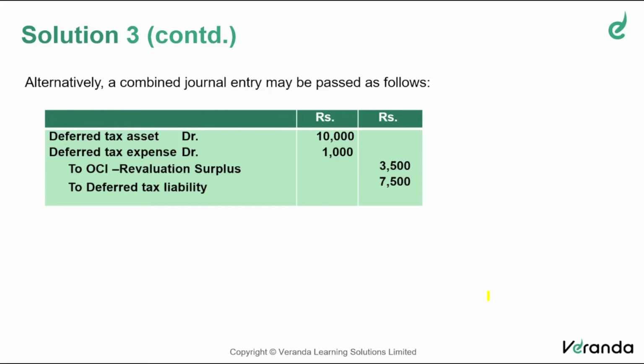So, friend, this is very, very interesting and an important problem. Combining two standards, not one. Is it not? Ind AS 12 application is there. Ind AS 16 is also there. So two standards are applied in this problem. Problems like this are very much the favorite of the examiners or the paper setters, where there is a possibility of application of more than one standard.